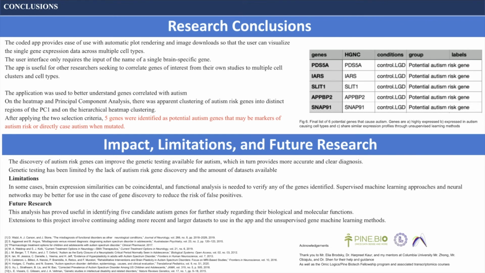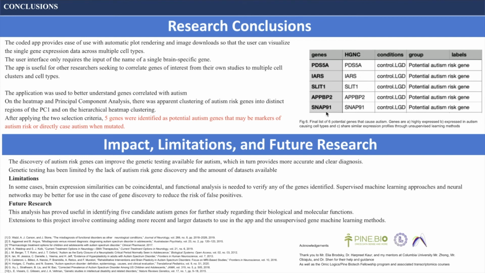heat map and the principal component analysis, there was apparent clustering of the known autism genes and also on the heat map clustering. However, there were also some genes that were not known as autism risk genes before, but were also grouped with these. And after applying the 2 selection criteria, 5 genes were identified as potential autism risk genes. These may also be markers of autism. On the right, you can see the list of the 5 genes identified.